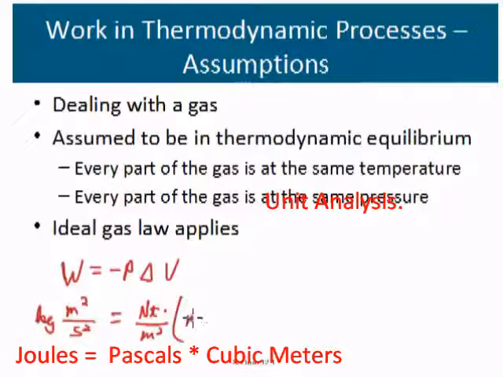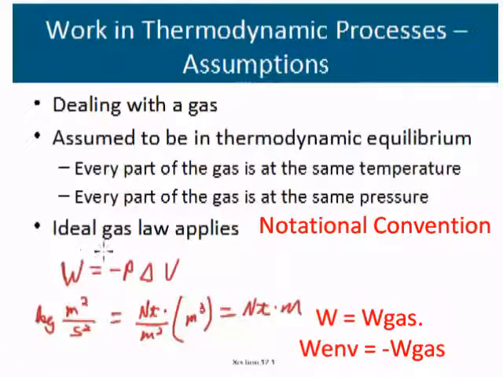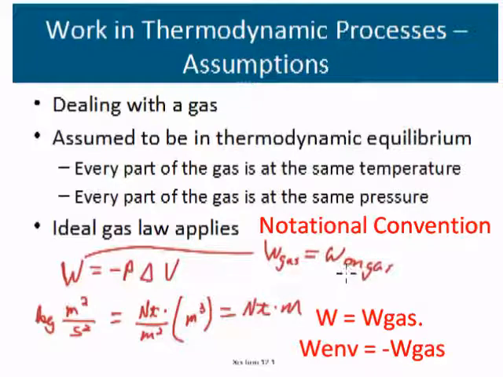Delta volume is in meters cubed, so this is in newton meters. So this might be written as work sub gas, which means work done on the gas. This is the convention used in this book. Whenever they use the W alone, it's going to be the work done on the gas.